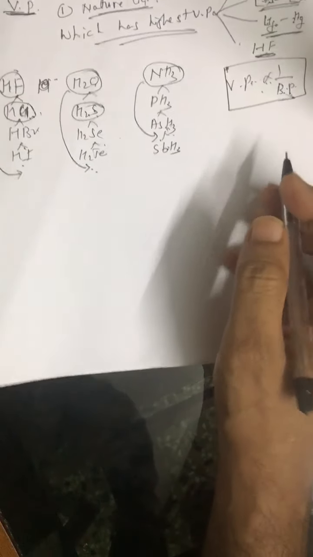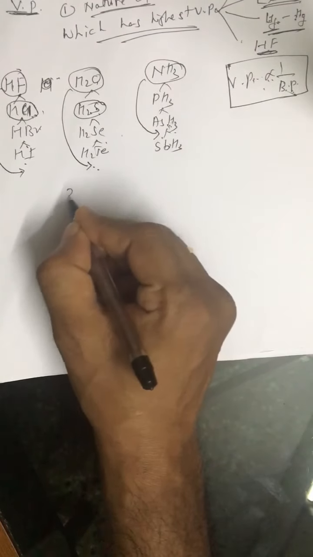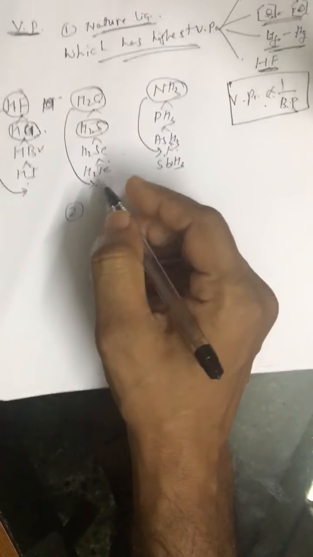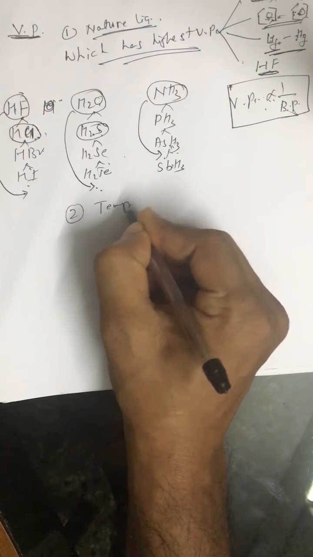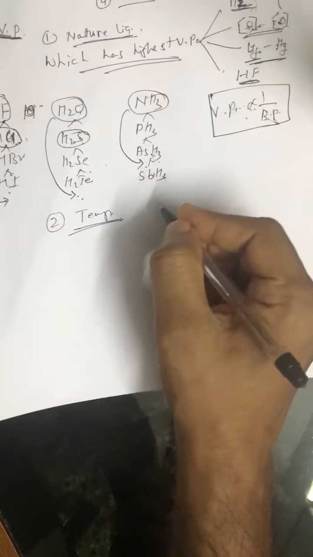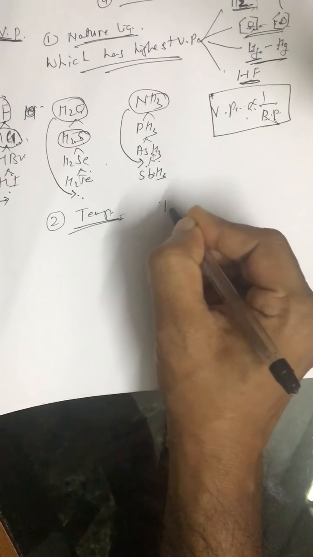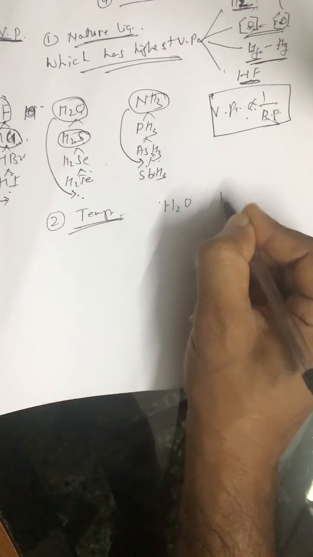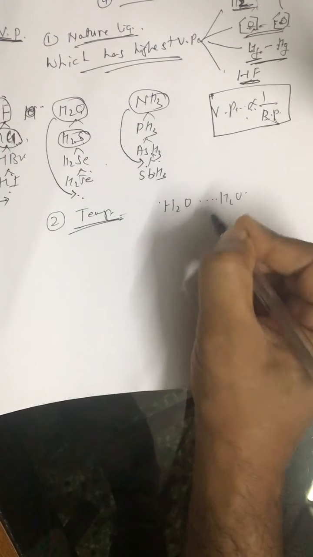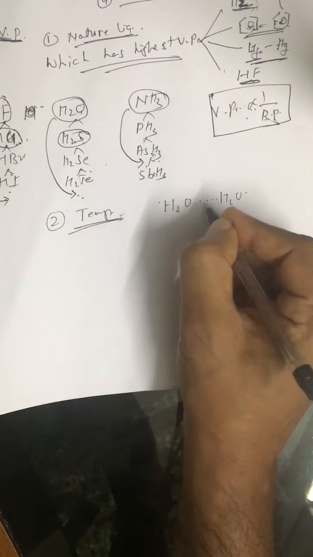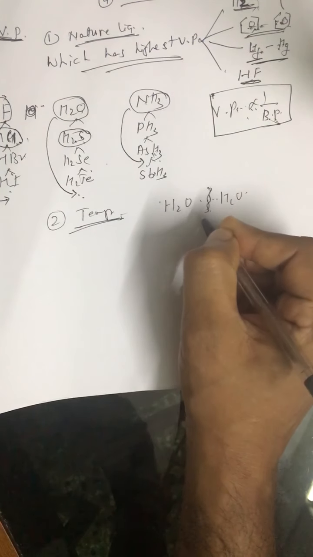So the first factor is nature of the liquid, and the second factor is temperature. With the increase in temperature, what happens? If you look at a liquid like H2O, we have hydrogen bonds. With the increase in temperature, these bonds are broken.